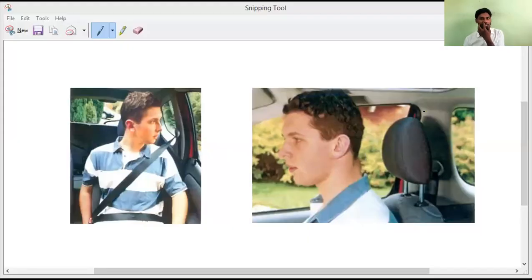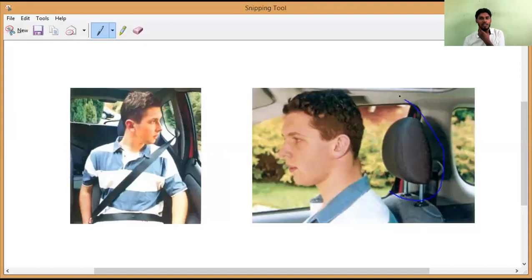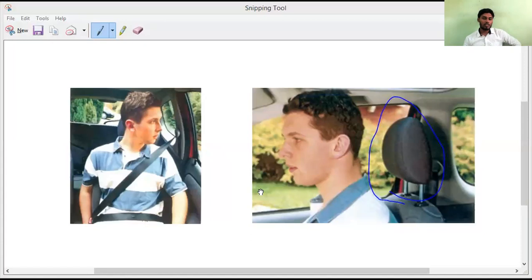You may observe this picture. One is the seat belt and another one is called the head restraint. In the first photograph, a person is sitting in a car wearing a seat belt. Why? The seat belt is provided so that if the car stops suddenly due to emergency braking, the driver and passengers are not thrown forward violently.